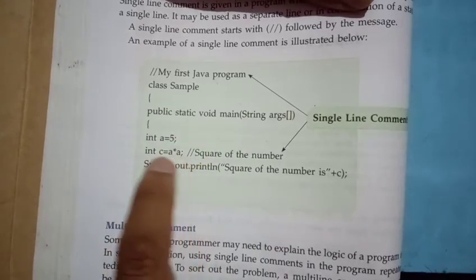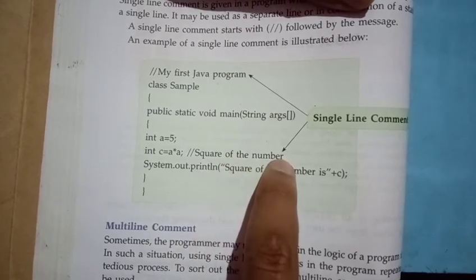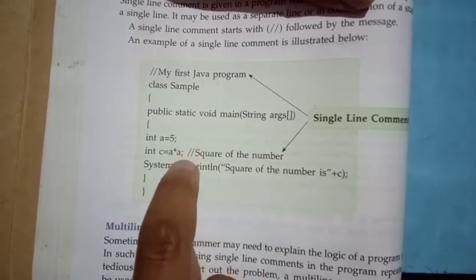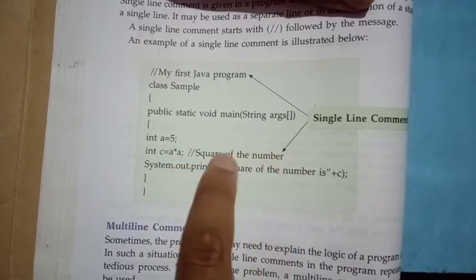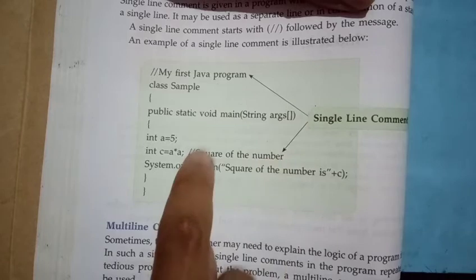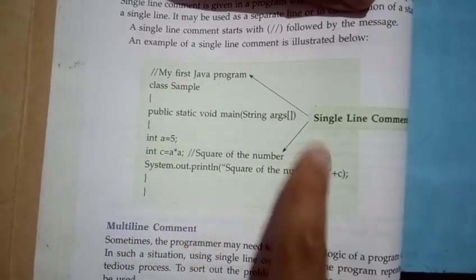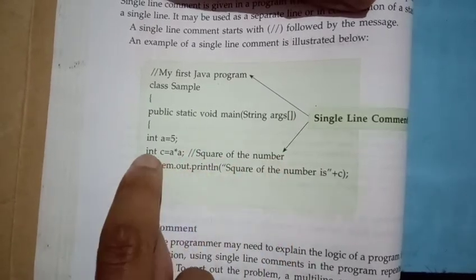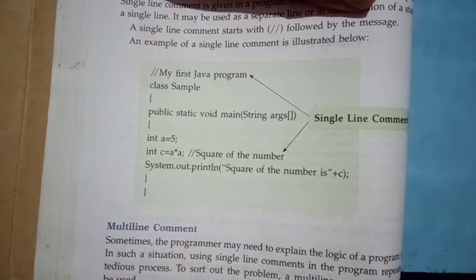And after this statement, one comment is written, square of the number, and before it there are two slashes. So this is also a single line comment. This line shows which program this is, and this message represents what action has been taken in this line.